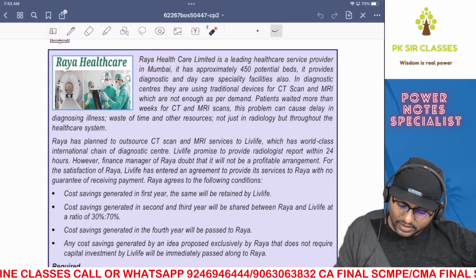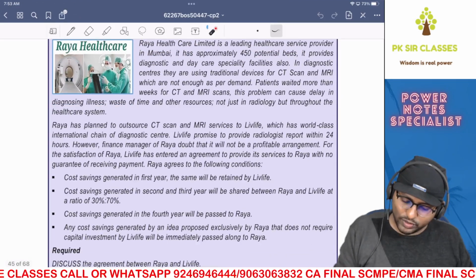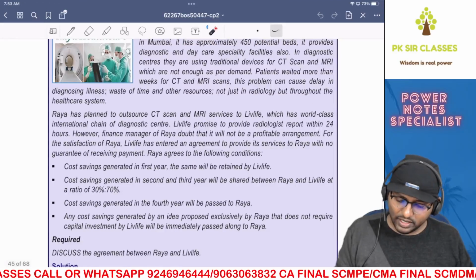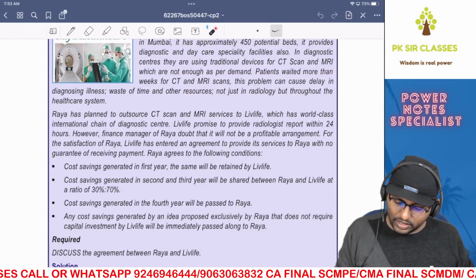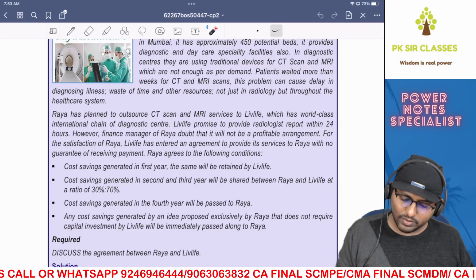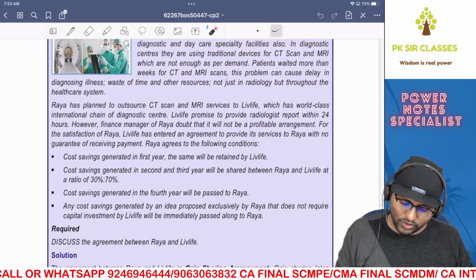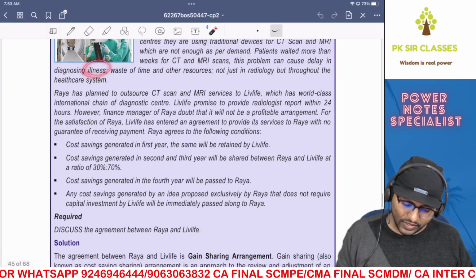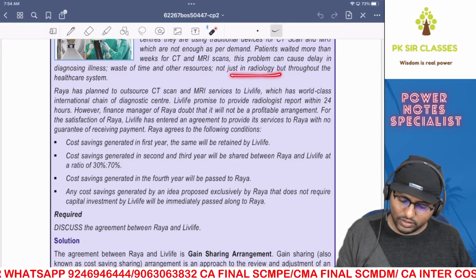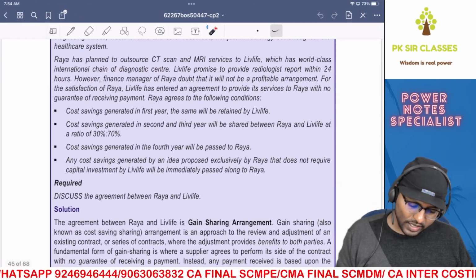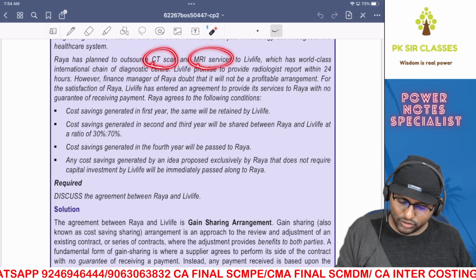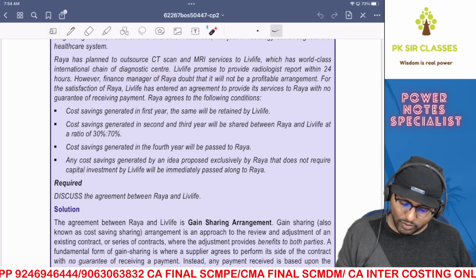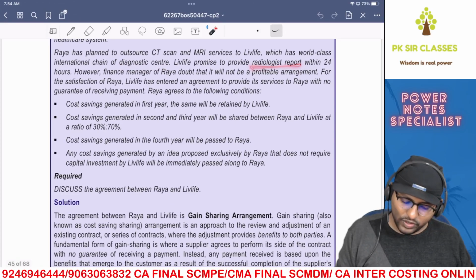Raya Healthcare Limited is a leading healthcare service provider in Mumbai. It has approximately 450 potential beds. It provides diagnostic and daycare specialty facilities. In diagnostic centers, they are using traditional devices for CT scan and MRI, which are not enough as per demand. So patients waited for more than weeks for CT and MRI scans. This problem can cause delay in diagnosing illness, waste of time and other resources, not just in radiology, but throughout the healthcare system. So Raya has planned to outsource CT scan and MRI services to Live Life, which has a world-class international chain of diagnostic centers. Live Life promised to provide radiologist report within 24 hours.